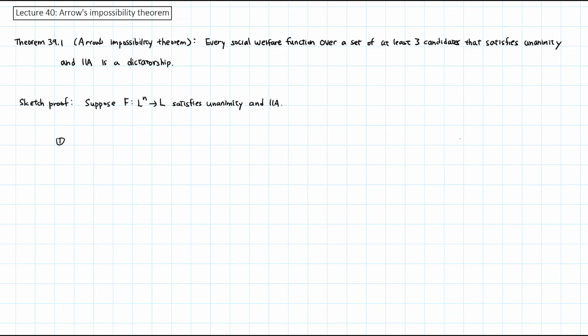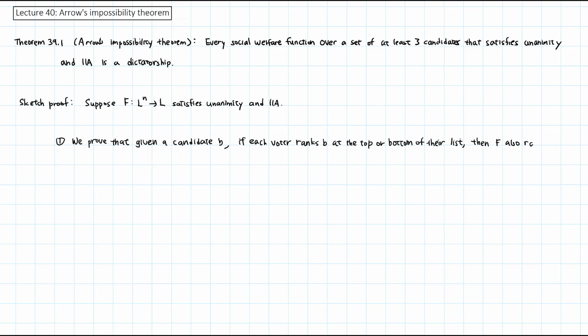In the first part, we prove that given a candidate B, if every voter ranks B at the top or bottom of their list, then F also ranks B at the top or the bottom.